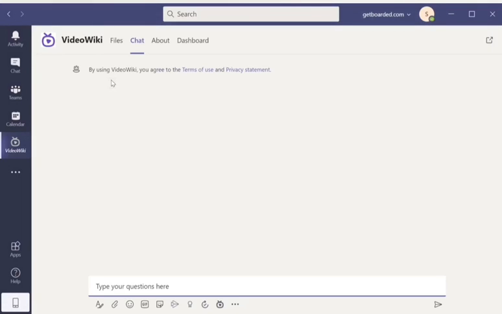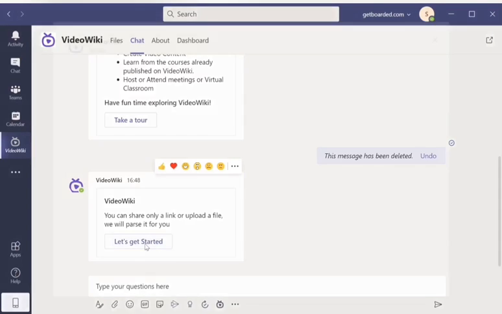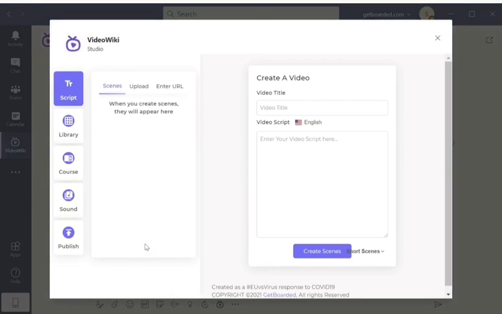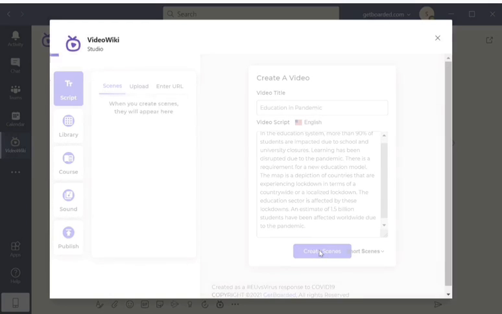Integrated on the Microsoft Teams platform, you just have to click on Let's Get Started and everything is ready to go. You can copy and paste your text, upload a document with a script you want to turn into a video, or just provide a link to the website or blog that contains the information you want. Then, choose a title and you're ready to continue. Just click on Create Scenes.